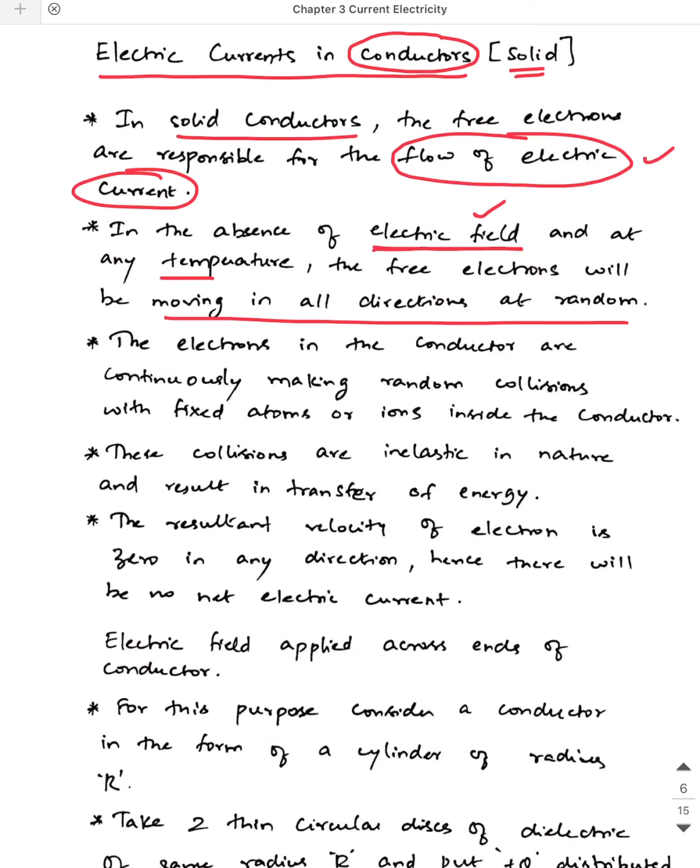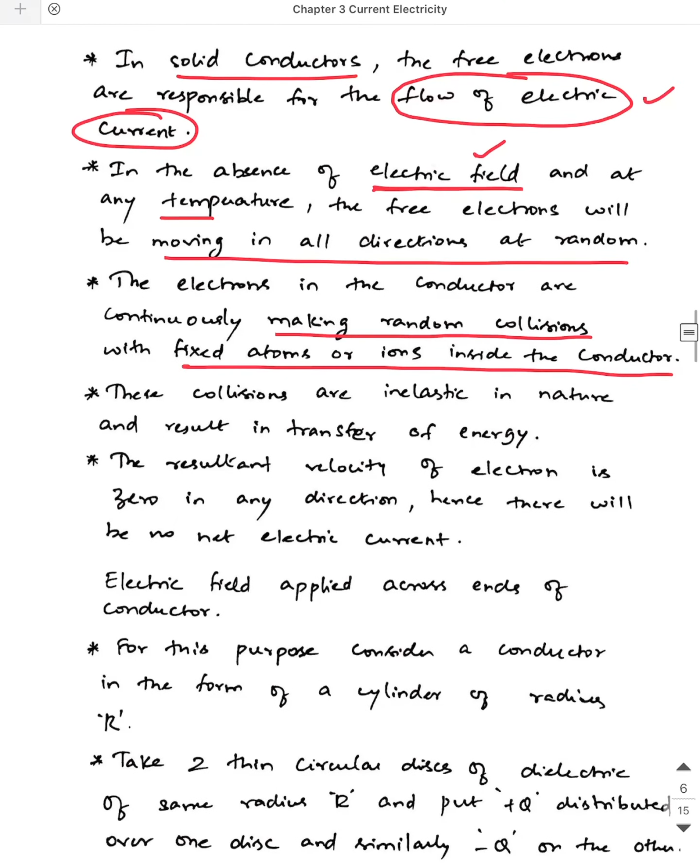When they move in random directions, the electrons make random collisions with fixed atoms or ions inside the conductor. When the electrons are moving, there will always be collisions between them and the fixed atoms. Generally here we don't speak about ions; for solid conductors it is going to be fixed atoms. These collisions are inelastic in nature, and in an inelastic collision there will always be a transfer of energy.